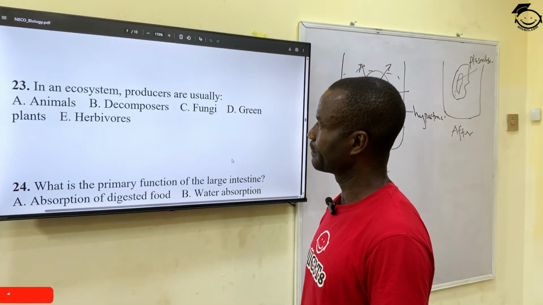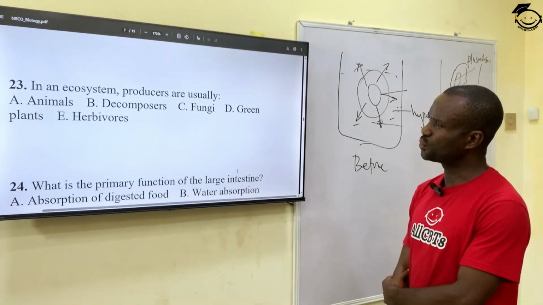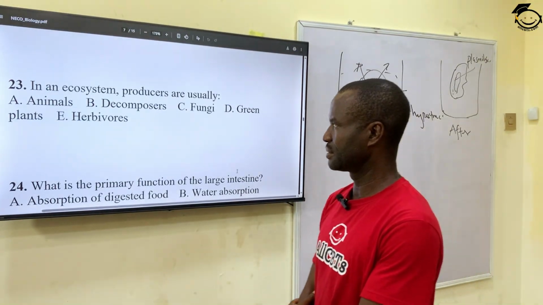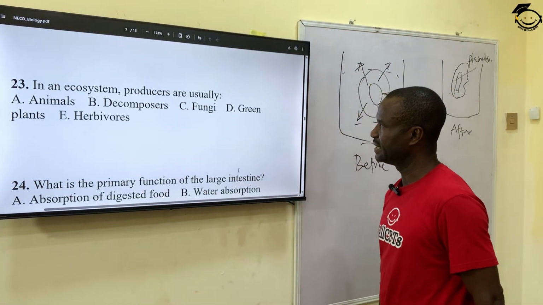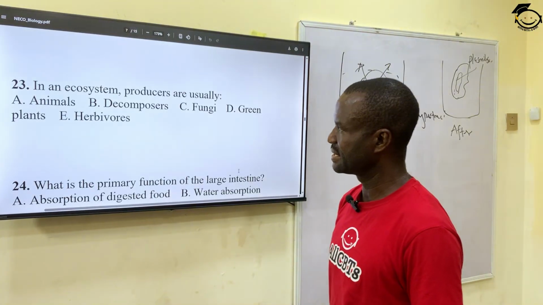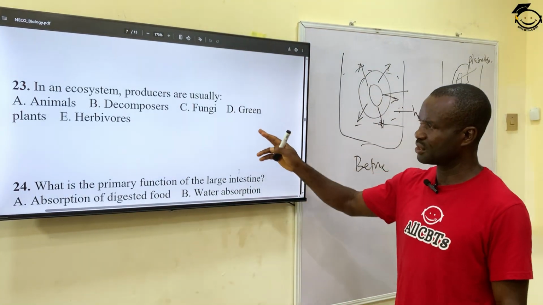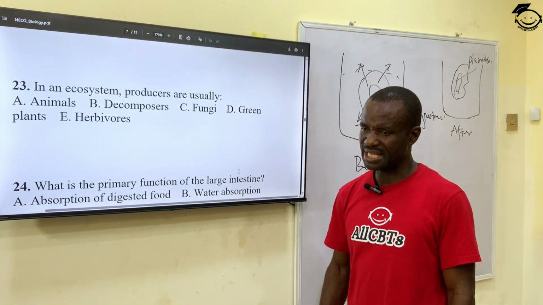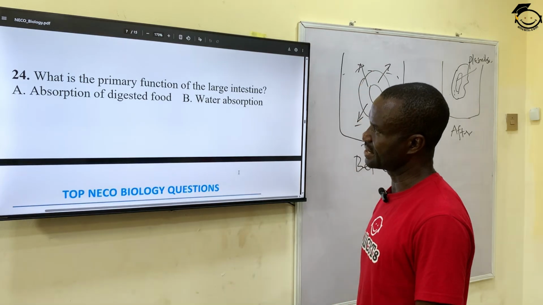Number 23. In an ecosystem, producers are usually A, animals, B, decomposers, C, fungi, D, green plants, and E, herbivores. The producers are usually green plants, because that is where the energy is reserved. They are green plants, they're able to photosynthesize. All right?